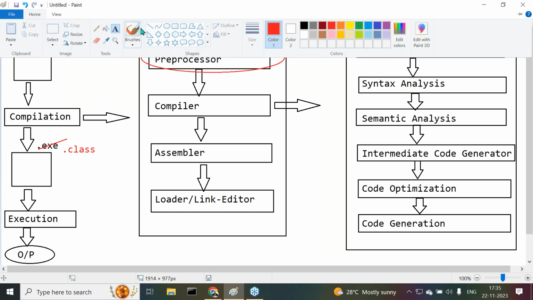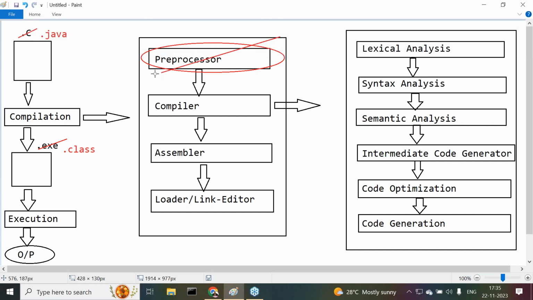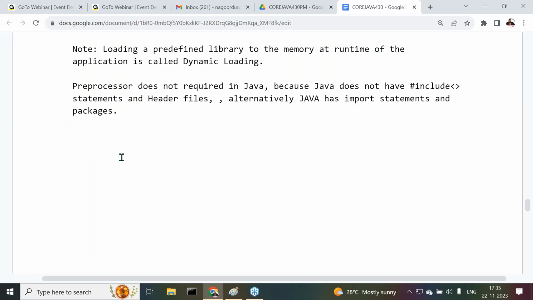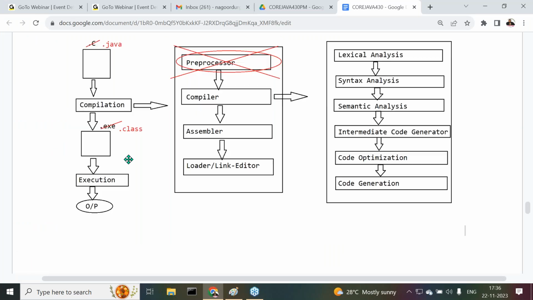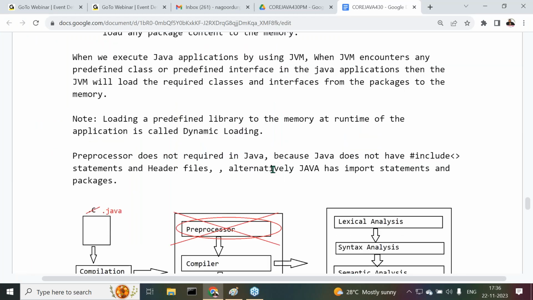But is there any chance of having a preprocessor inside the Java process? No, it is not available. The total preprocessor we can remove. There are only three components available: compiler, assembler, loader and link editor. That's it. Now this is the diagram with respect to Java. With respect to Java, this diagram we have to provide.